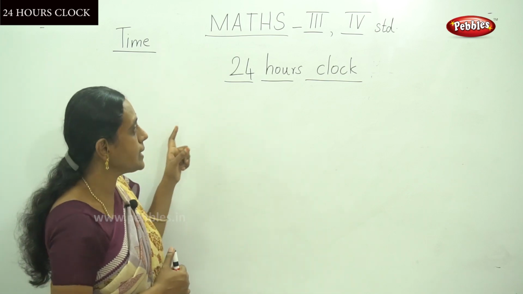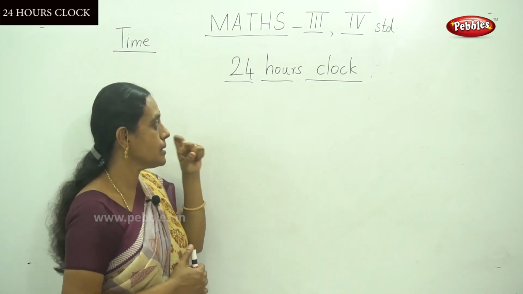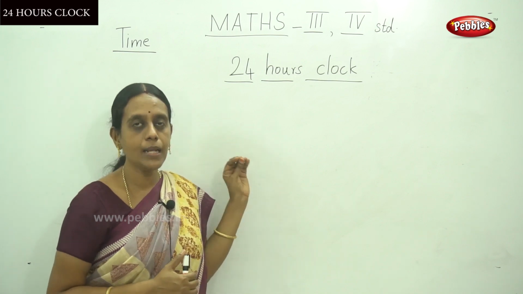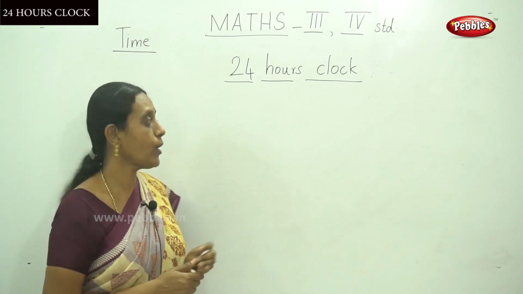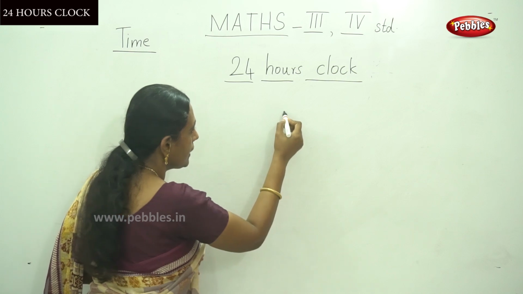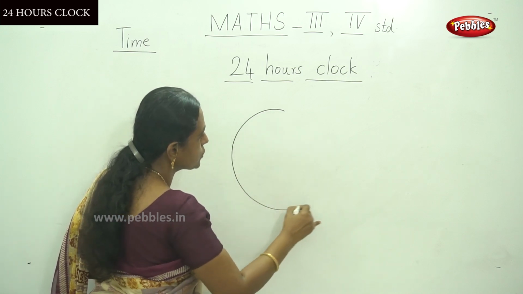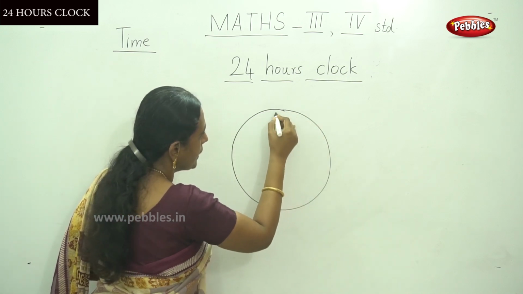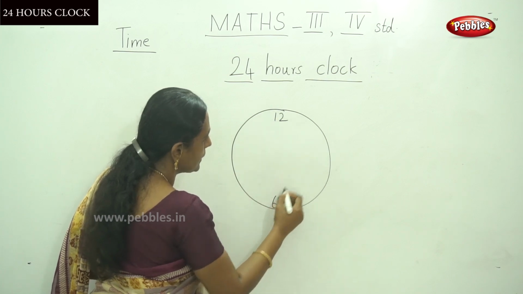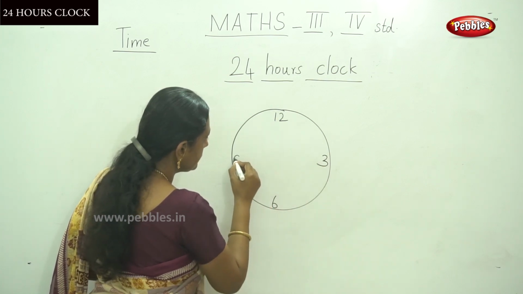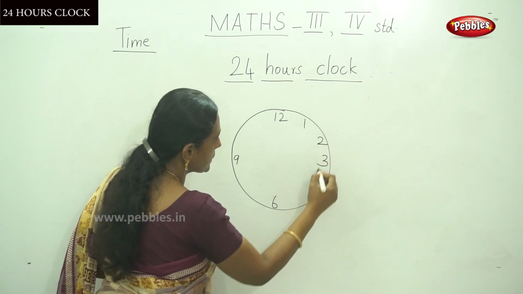That means it differs from the normal 12 hours clock. Already we have discussed it, and I am going to recap the 12 hours clock. In the 12 hours clock, there are 12 numbers.